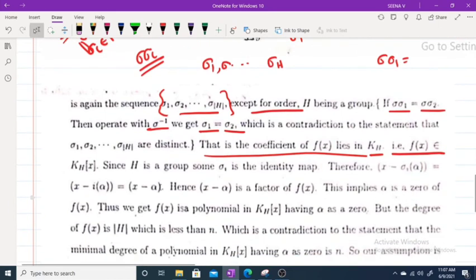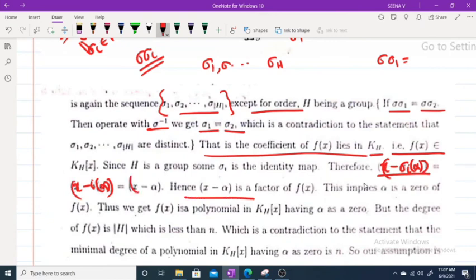Since H is a group, some sigma i is the identity element. Now, some sigma i being the identity element means we can write the factor x minus sigma i of alpha as x minus alpha. That means x minus alpha is a factor of f of x. This implies that alpha is a zero of f of x. We get that f of x is a polynomial in K_H[x] having alpha as a zero.